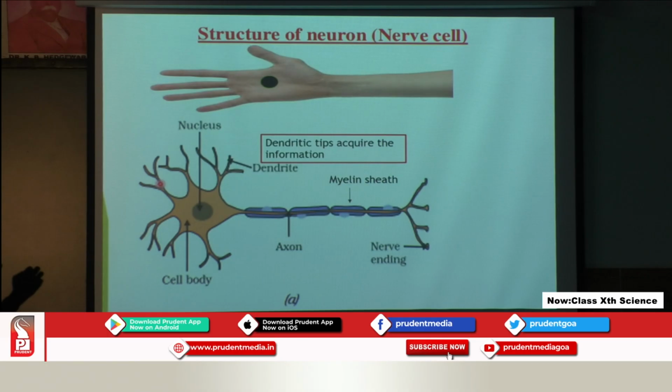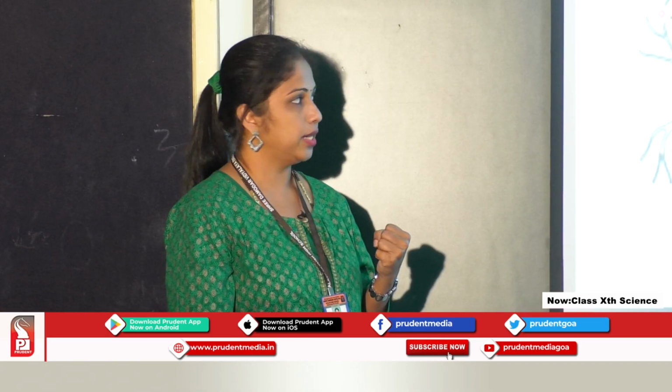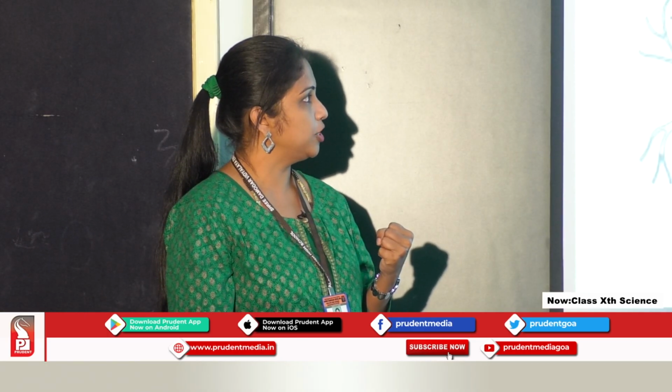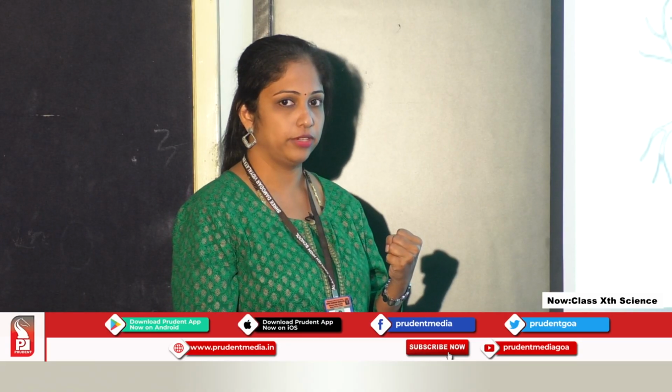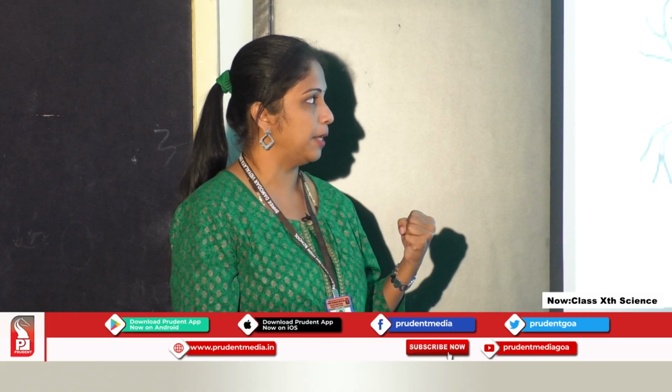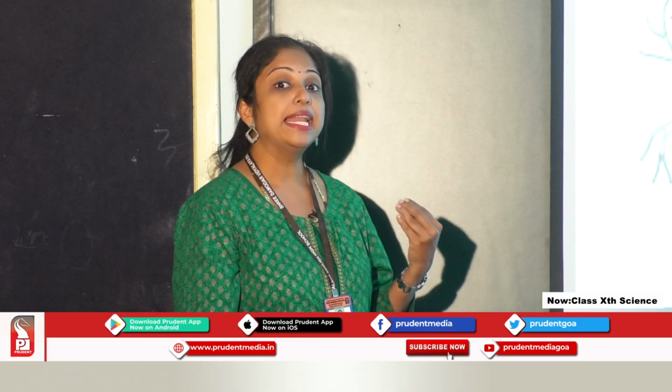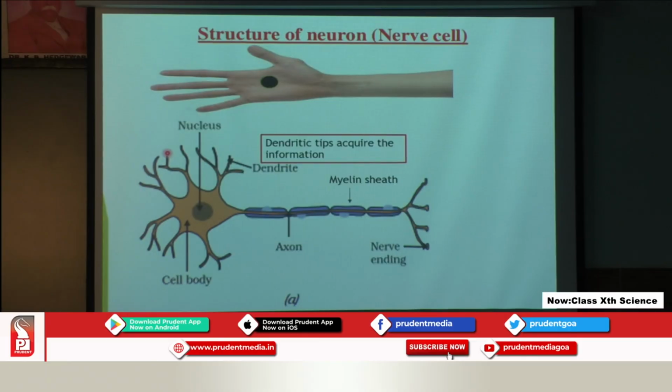Now when this information is acquired, there will be some chemical changes taking place at the dendritic tip, which will create an electrical impulse. So it creates an electrical impulse, and in this form the information is carried through the nerve cell.